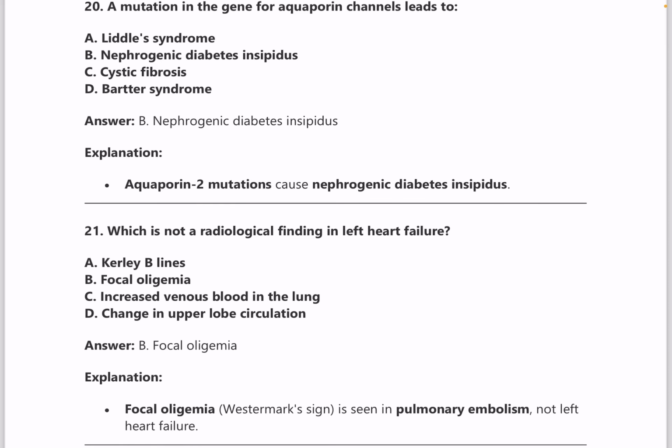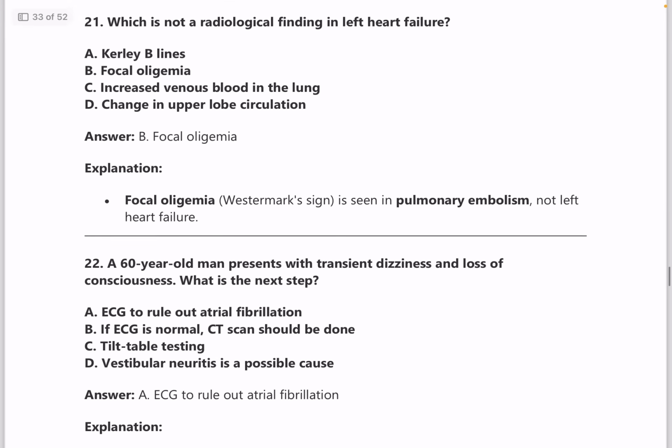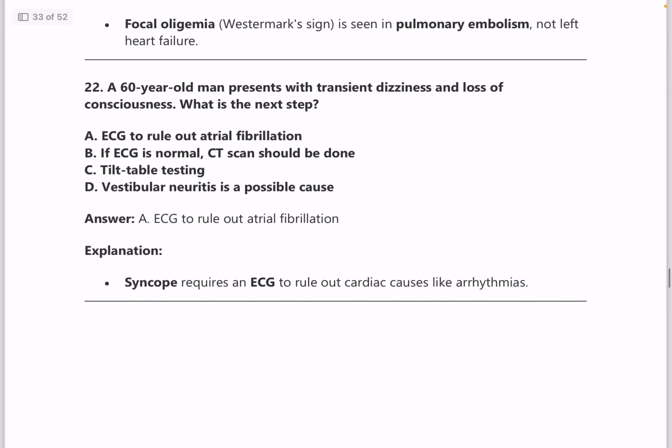the diabetes insipidus, and you need to go through them as well. Which is not a radiological finding in left heart failure, just like I told previously about right heart failure. Now the features of left heart failure is given, and one of them is focal oligemia, which is not a feature of left heart failure, and that becomes the answer here. It is seen in pulmonary embolism.